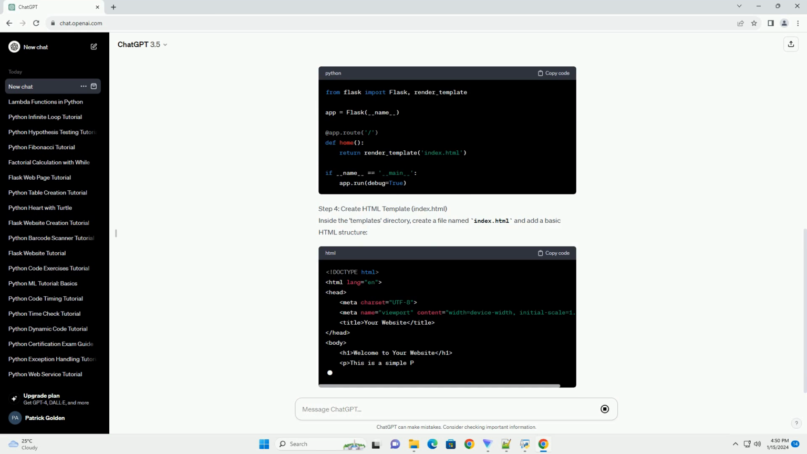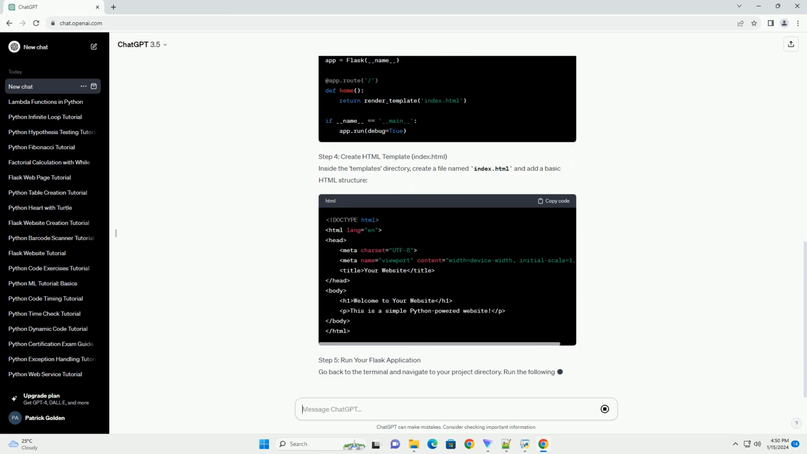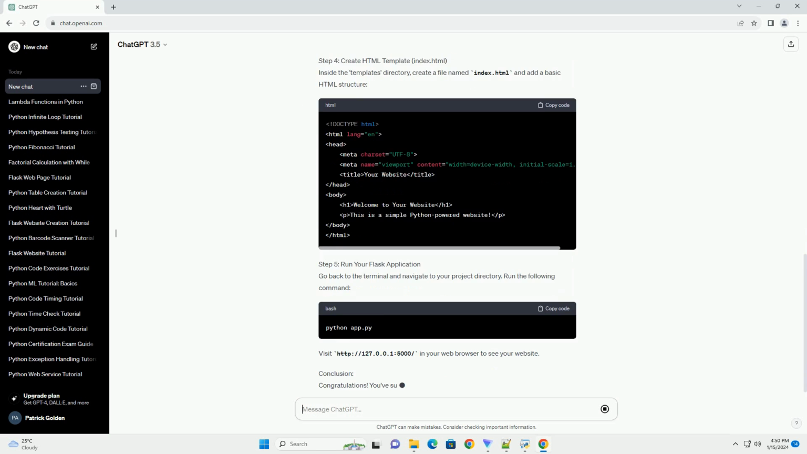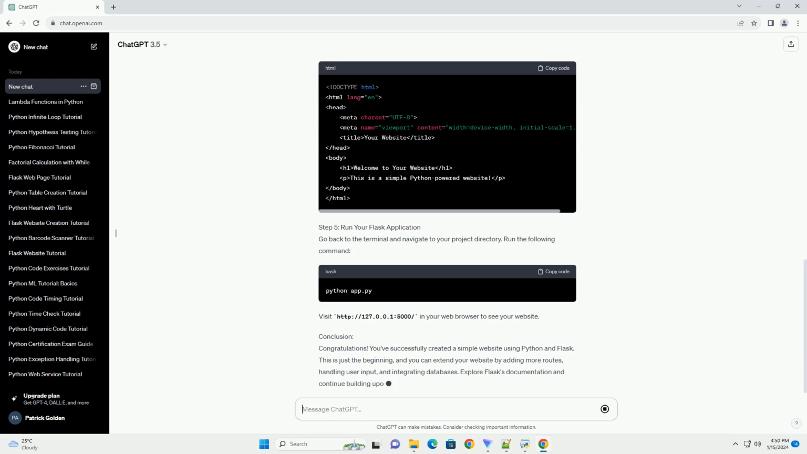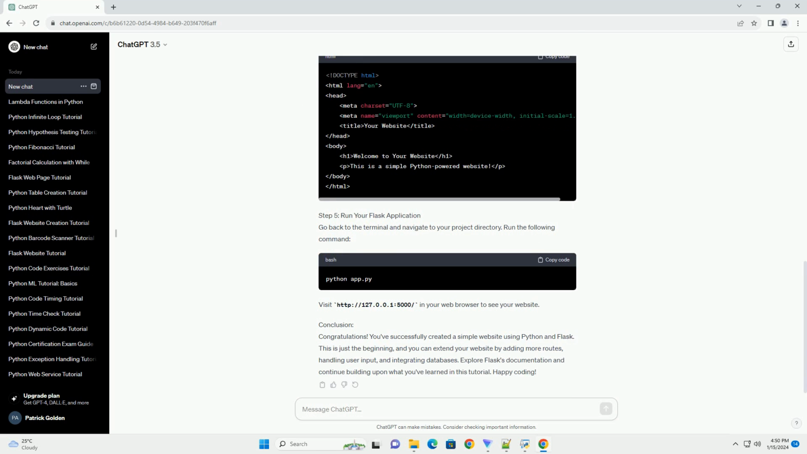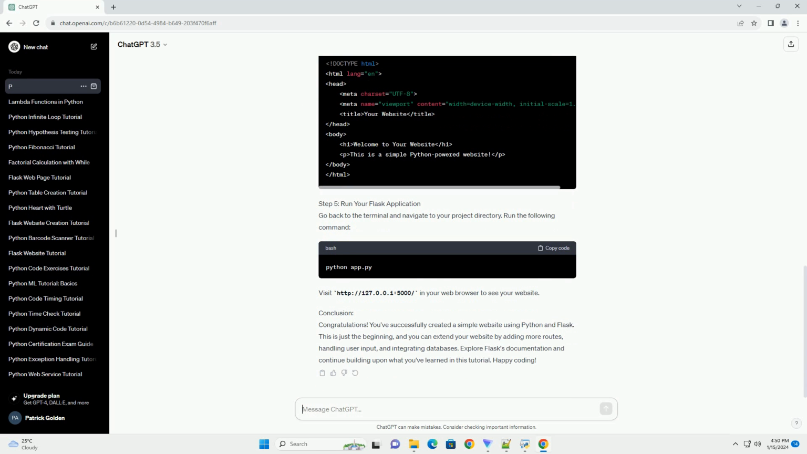Prerequisites. Step 1: Install Flask. Open a terminal and install Flask using the following command. Step 2: Create project structure. Create a new directory for your project. Inside the project directory, create a file named app.py for your Flask application.